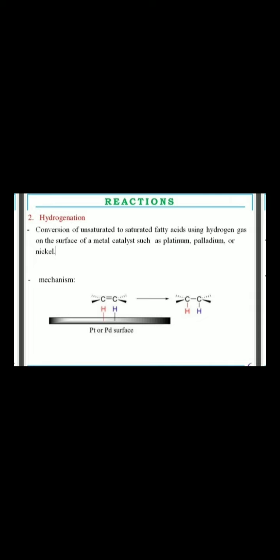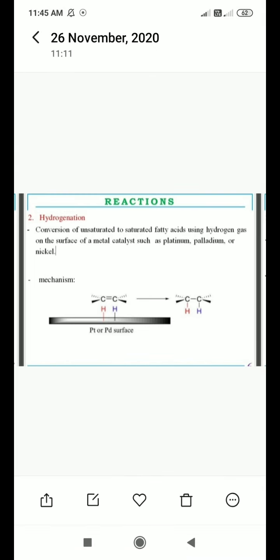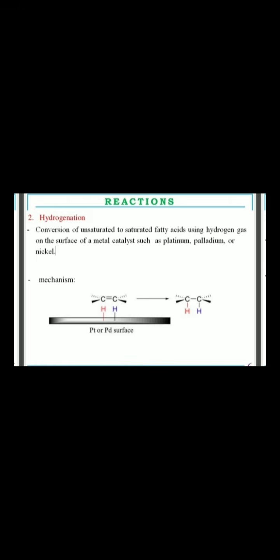Now next is hydrogenation. You might know the simple definition of hydrogenation: addition of hydrogen atoms to any compound. This is the hydrogenation definition. Now how does it happen, and what are the reaction requirements like temperature, pressure, or any other catalyst? We will see here. In hydrogenation, an unsaturated fatty acid is converted to a saturated fatty acid using hydrogen gas on the surface of a metal catalyst such as platinum, palladium, or nickel.